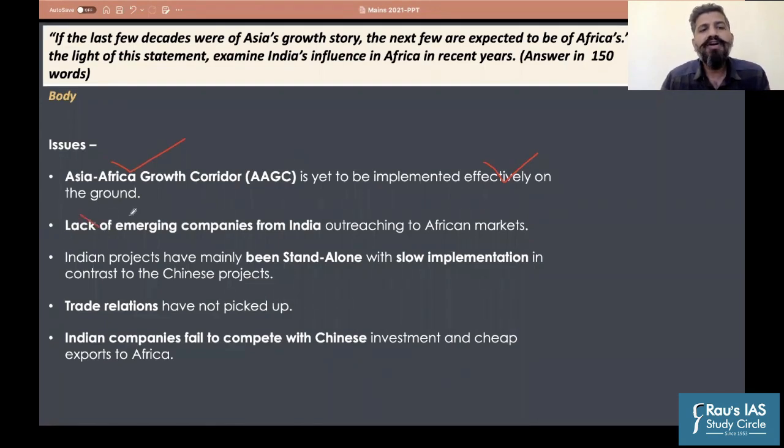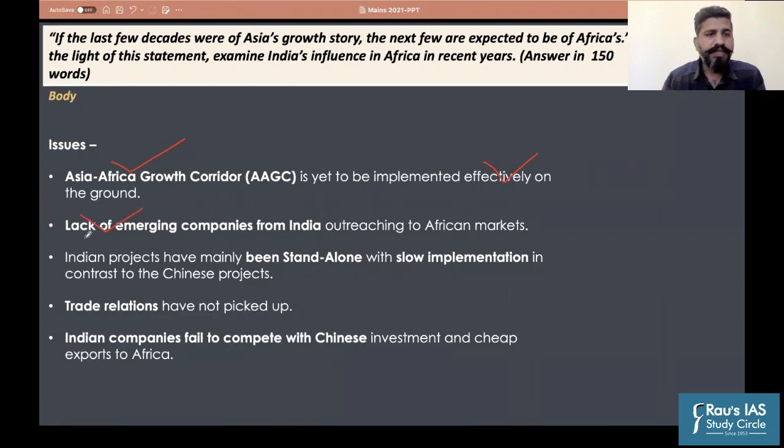Then there is a lack of emerging companies from India reaching African markets. The majority of the companies which invested, for example in the telecom sector, were the initial companies that invested in Africa. But the telecom sector is also witnessing stagnation now. Plus, new companies of India are not that interested in African markets. So that is why India will have to create a favorable environment for that.